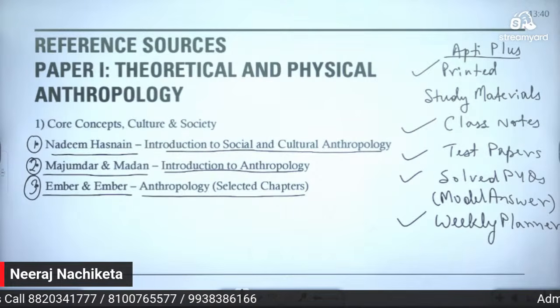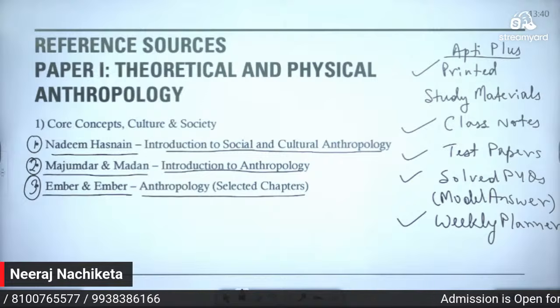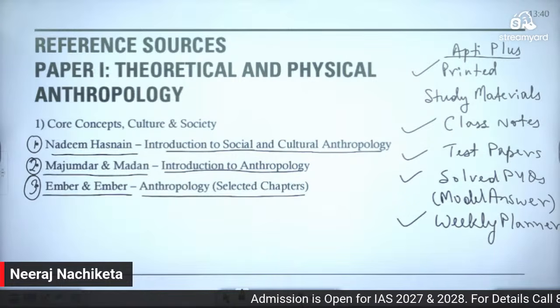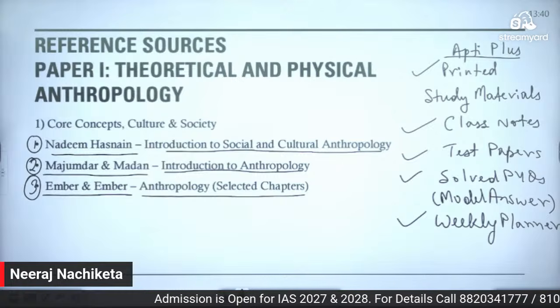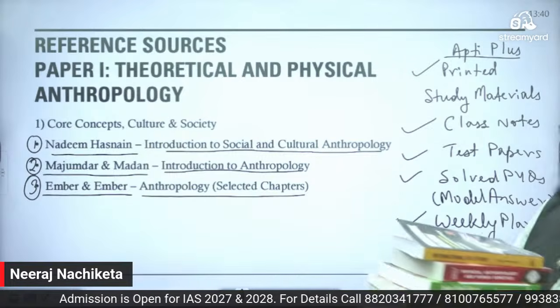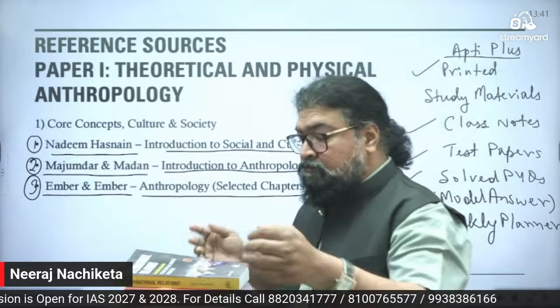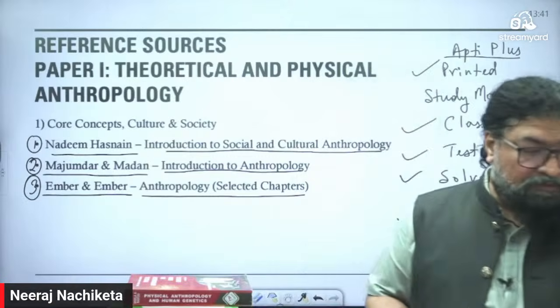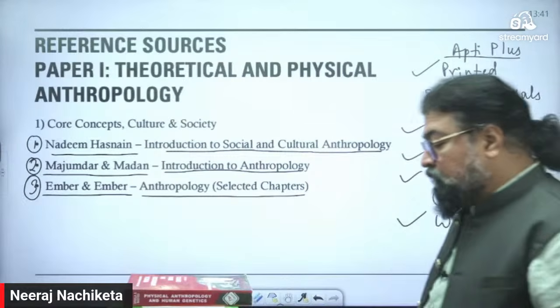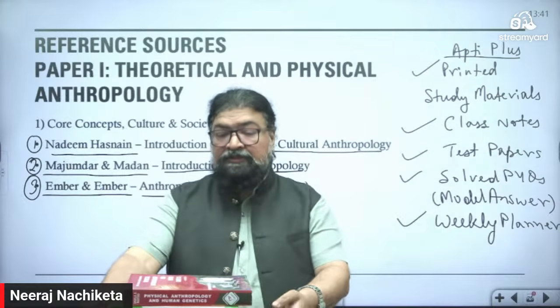See, I have got so many books. मेरे पास किताबों की कमी नहीं है. You're surprised to know. Look at कितनी सारी किताबें हैं.